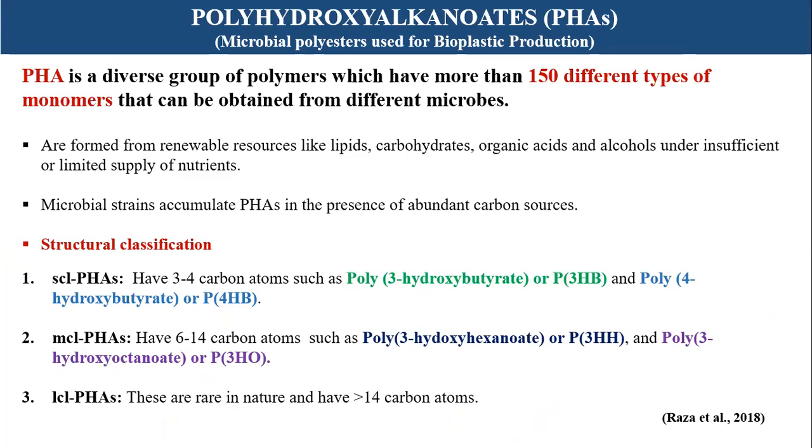First is the short chain length polyhydroxyalkanoates, which have 3 to 4 carbon atoms in their repeating units. For example, poly 3-hydroxybutyrate and poly 4-hydroxybutyrate. The second one is the medium chain length polyhydroxyalkanoates, which have 6 to 14 carbon atoms in their monomeric unit. For example, poly 3-hydroxyhexanoate and poly 3-hydroxyoctanoate. The third one is the long chain length polyhydroxyalkanoates, which are rare in nature and have more than 14 carbon atoms in their monomeric unit.